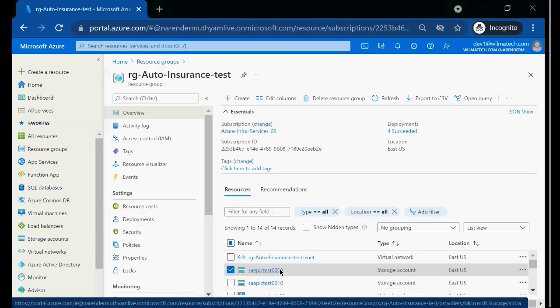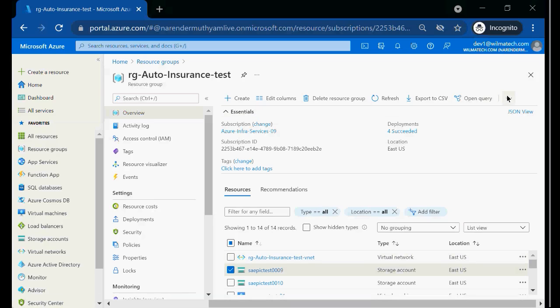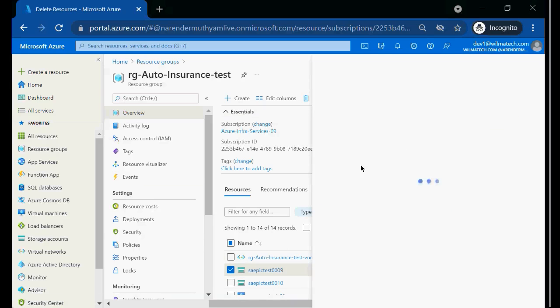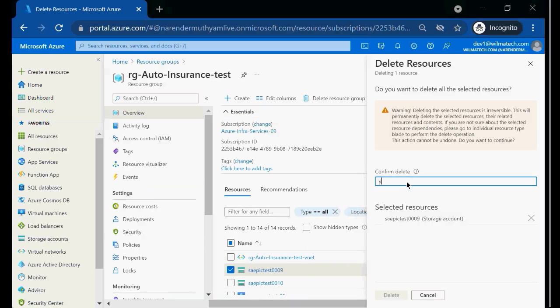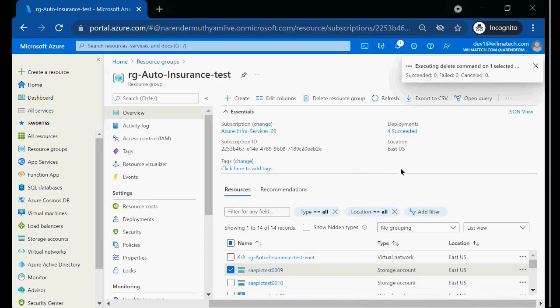I feel like, and I don't know the significance, but ultimately I feel like this is not required, and what I do, I'll simply go here. Within the resource group, selecting the resource, clicking on delete, and I say proudly confirm yes. And is it stopping me from doing that?